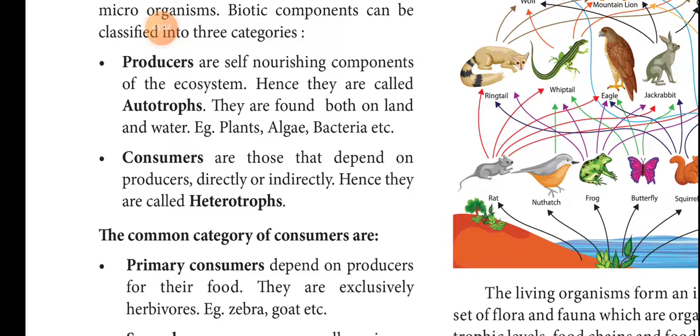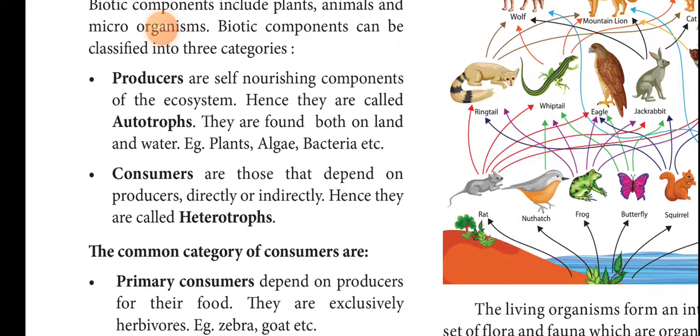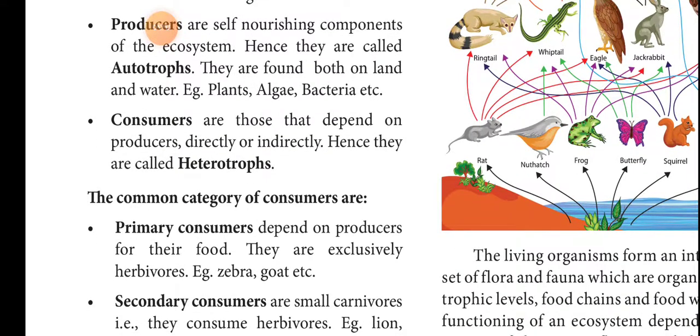So the producers are called autotrophs because they nourish themselves. They live both on land and in water. And another one, consumers: those that depend on producers directly or indirectly, hence they are called heterotrophs.